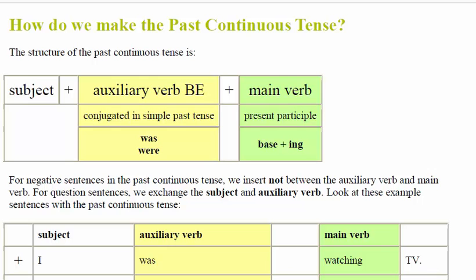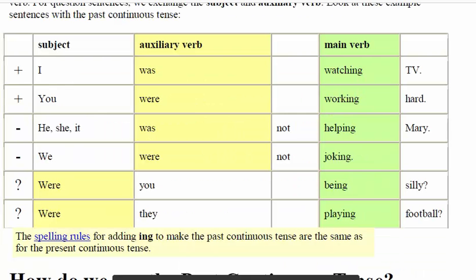And what about the question-based sentence? We exchange the subject and the auxiliary verb. Same as before, students: the auxiliary verb comes before the subject, and then the subject, and then the main verb. This is as simple as the other sentences. There is no difficulty, no further confusion at all. No newness is there. Only the previous concepts and rules are repeated again and again.